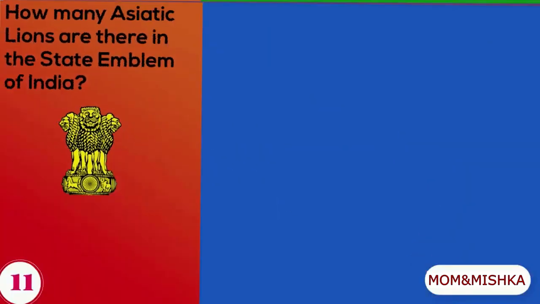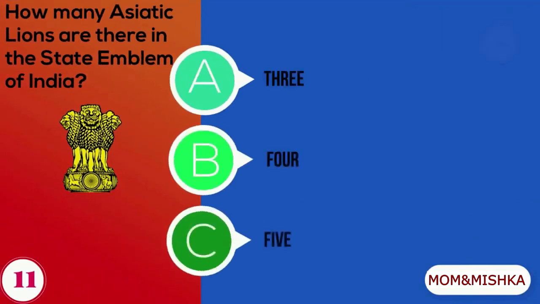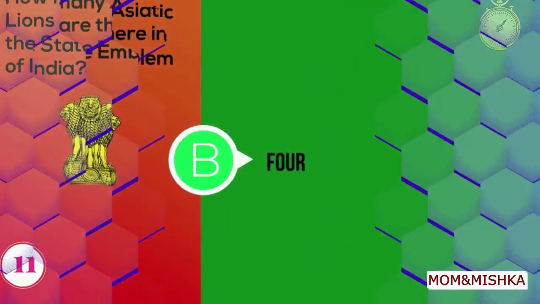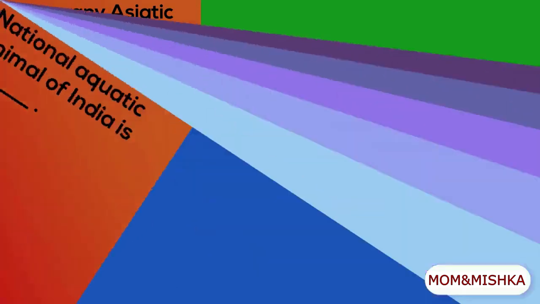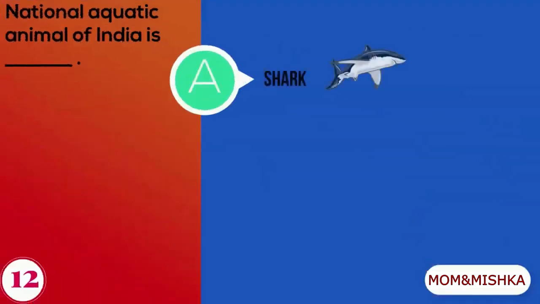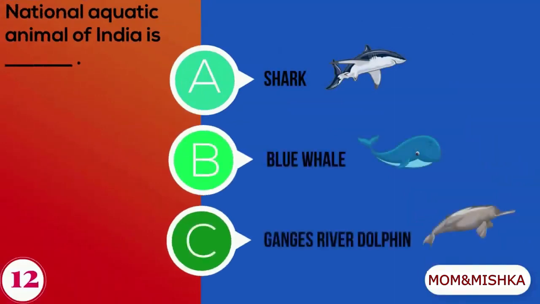How many Asiatic lions are there in the state emblem of India? A. 3, B. 4, C. 5. There are 4 Asiatic lions in the state emblem of India. National aquatic animal of India is shark, blue whale, Ganges river dolphin.